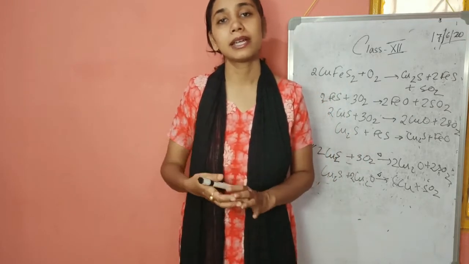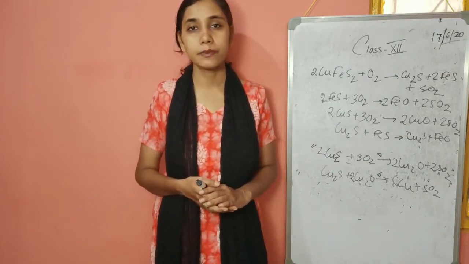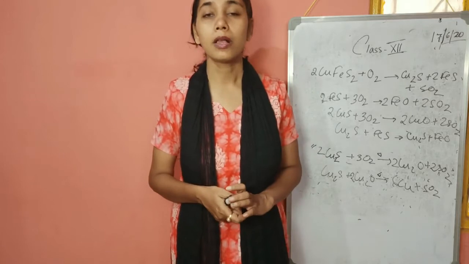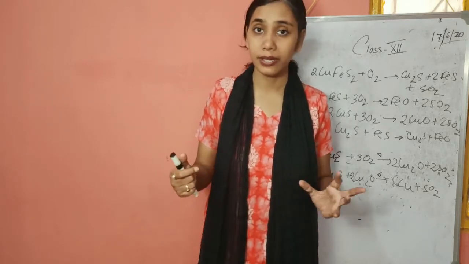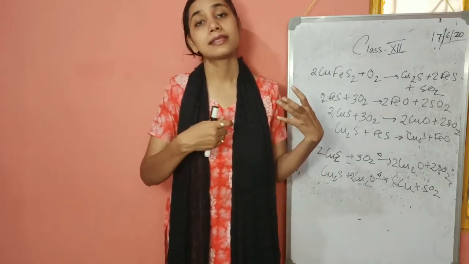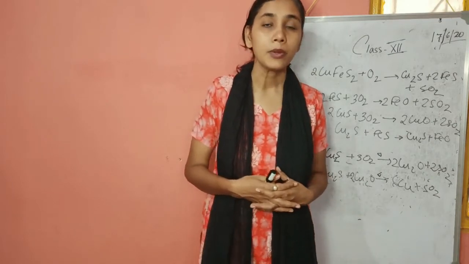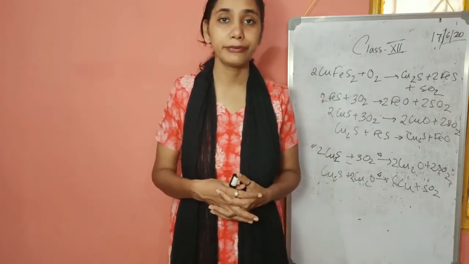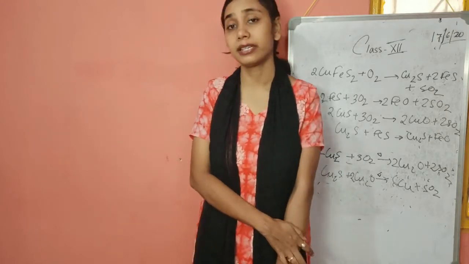Now the second part, that is the Hall-Heroult process. The initial part was Bayer's process and the second part was the Hall-Heroult process. In this part, as you know, electric rods are joined, and cryolite and fluorspar are added, making the molten alumina more conducting and fusible at 950 degrees centigrade instead of 2070 degrees centigrade.